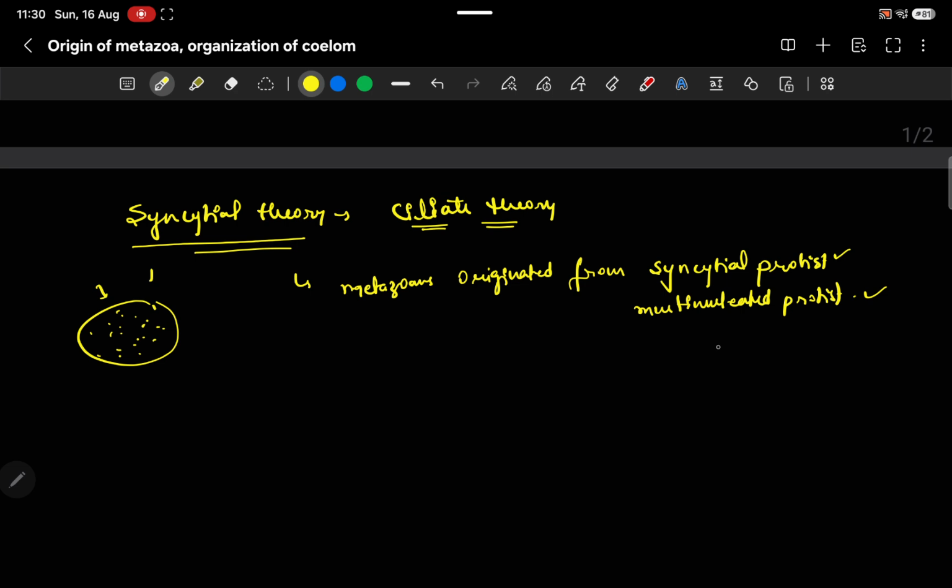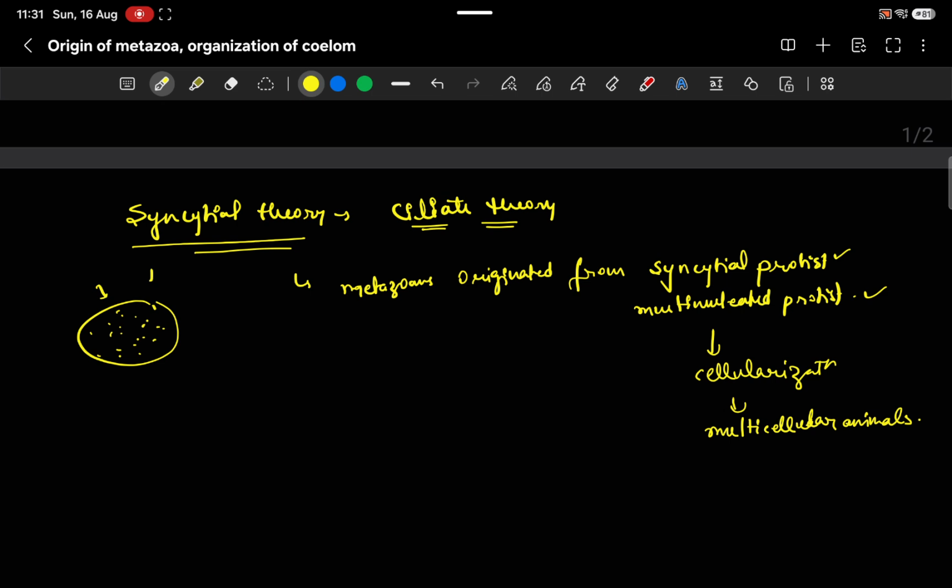These multinucleated protists undergo cellularization, and after the process of cellularization they give rise to multicellular organisms, multicellular animals. So the main thing here is syncytial. What is syncytial? Many nuclei inside a common cytoplasm is known as syncytial.